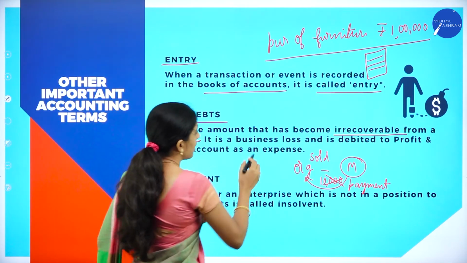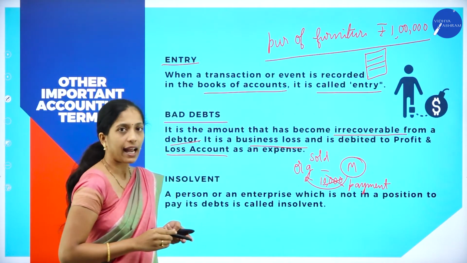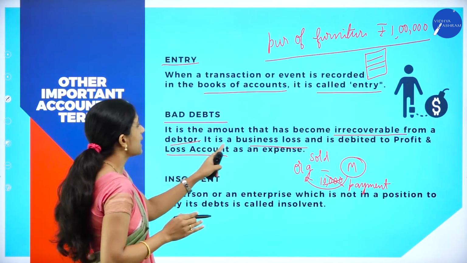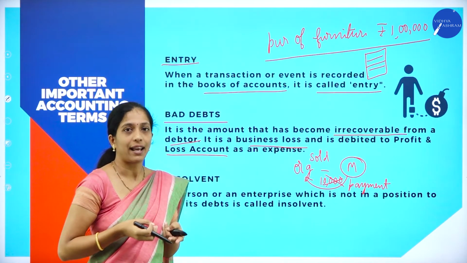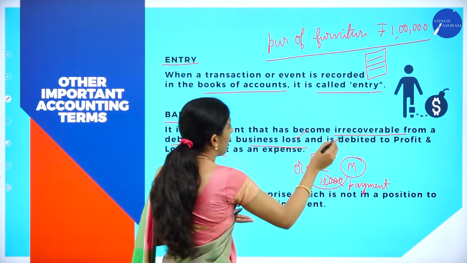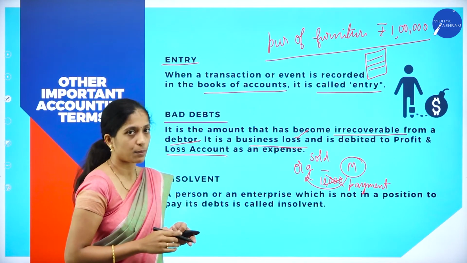So it is a business loss and it is debited to profit and loss account as an expense. It will be recorded as a business loss because the organization could not recover that amount.